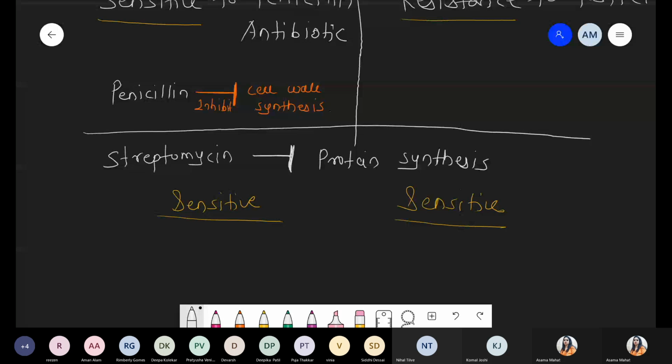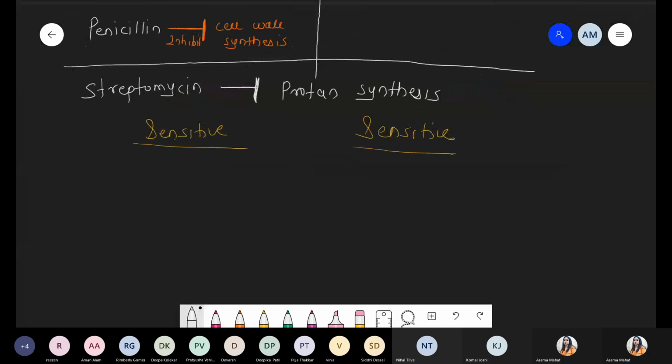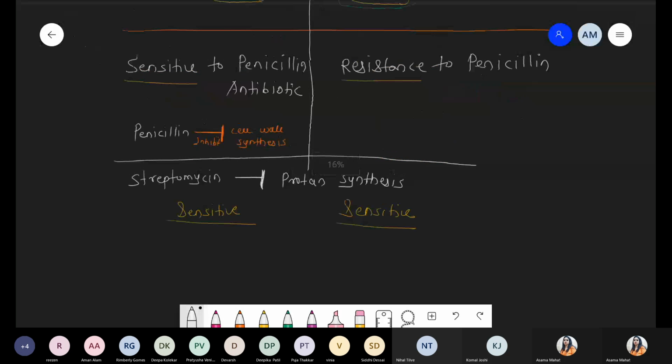These are broad spectrum antibiotics which can kill gram positive as well as gram negative bacteria, while penicillin is a narrow spectrum antibiotic because it can kill only gram positive bacteria. So on the basis of that, we are writing some information. This part is over. Should I continue? Last point.